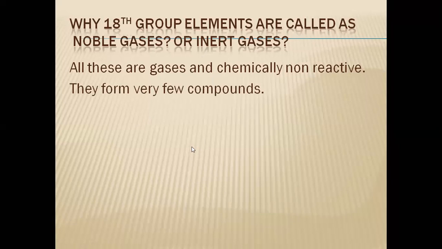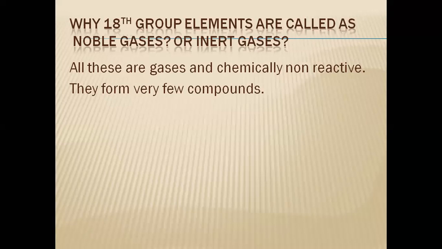And if you go for compounds also, so far we know the compounds of xenon and krypton. No compounds of helium or neon or argon are known so far.